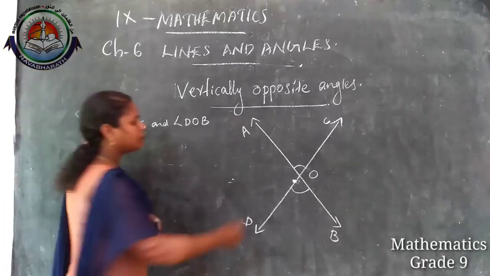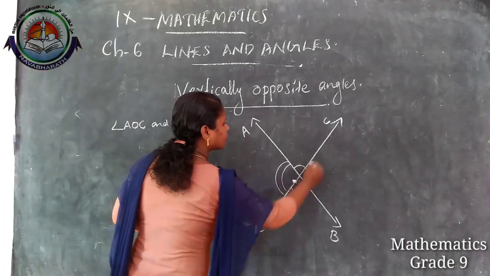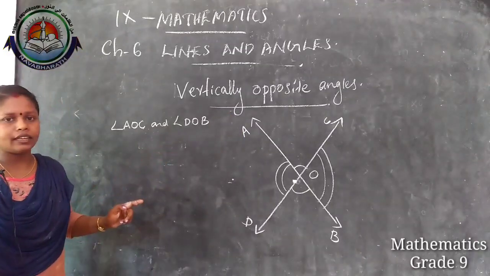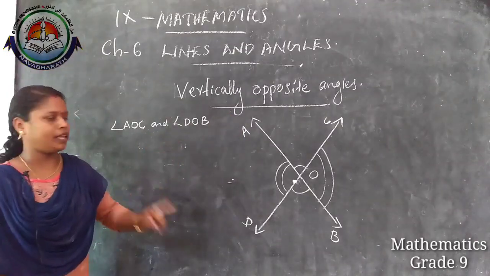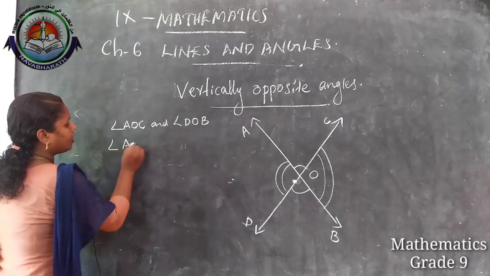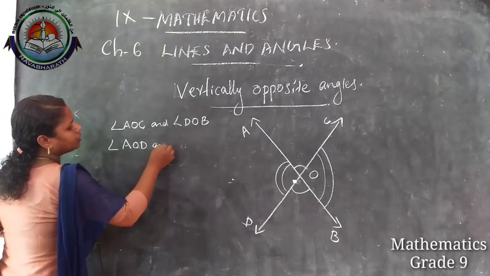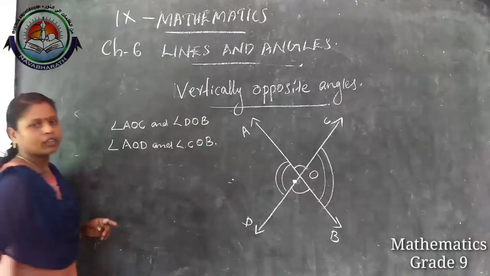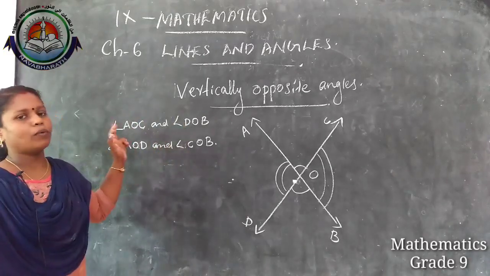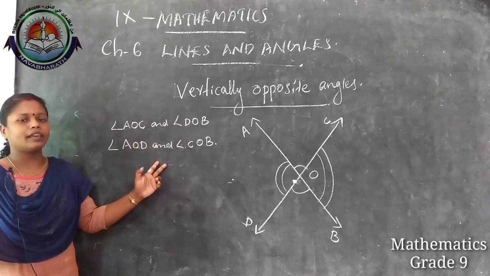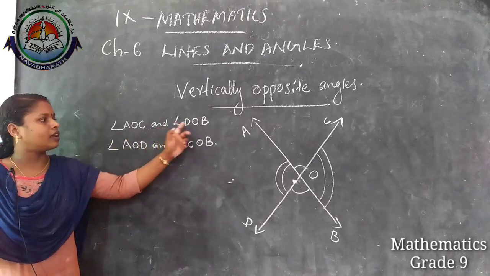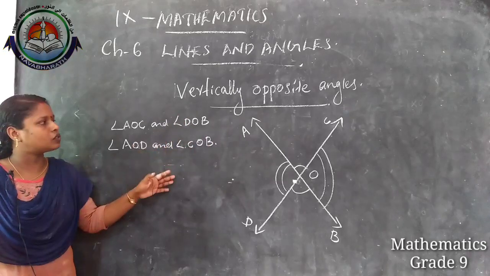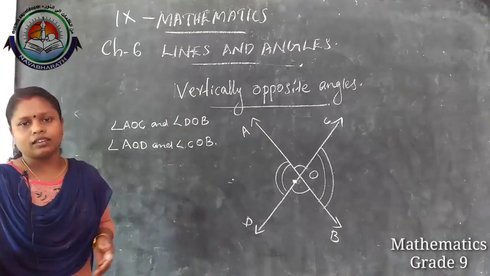And we will get one more pair. Which is that pair? Angle AOD and angle COB. So these are the vertically opposite angles. Here we have two pairs, angle AOC and angle DOB, angle AOD and angle COB. Two pairs of vertically opposite angles.